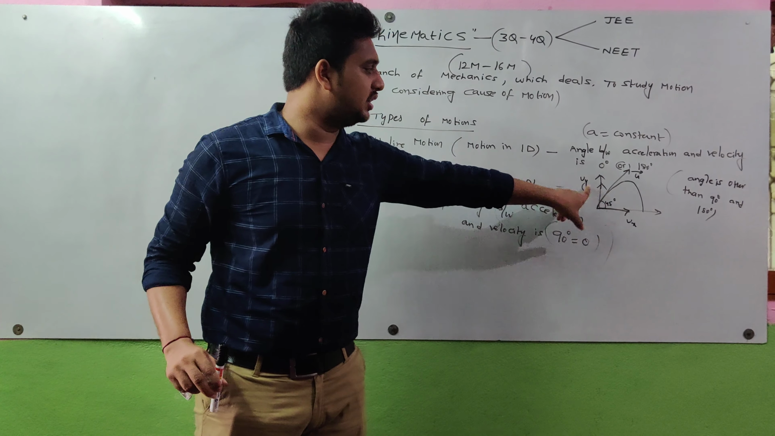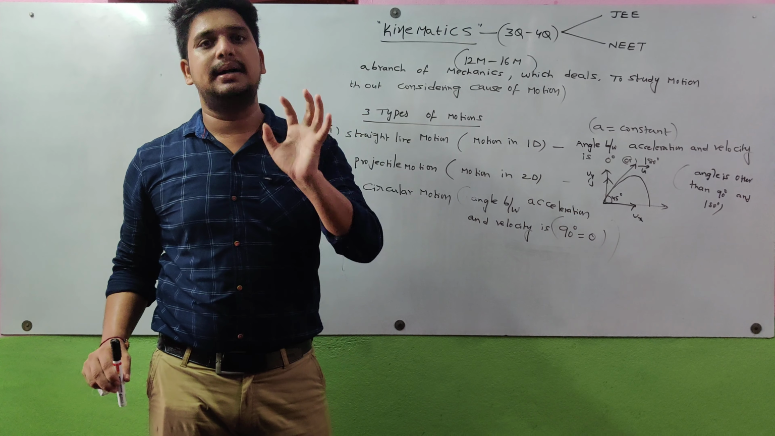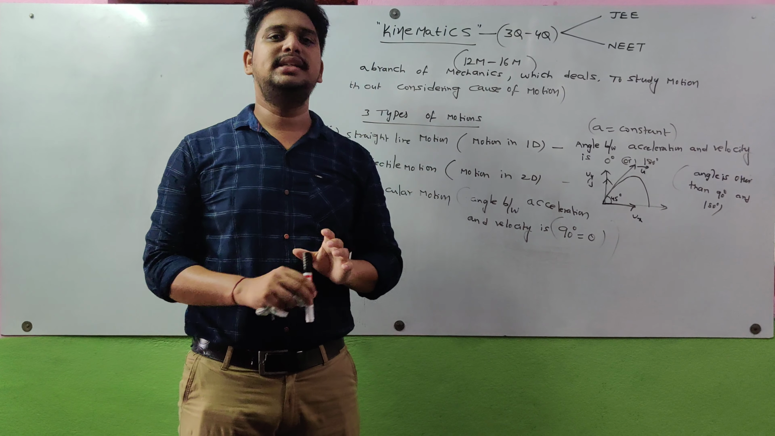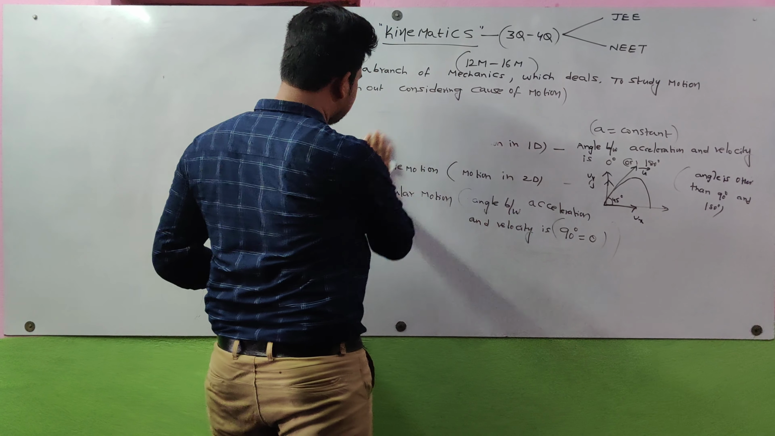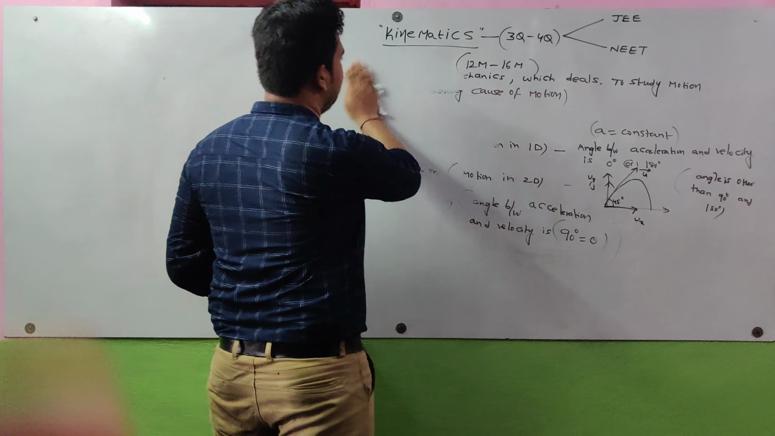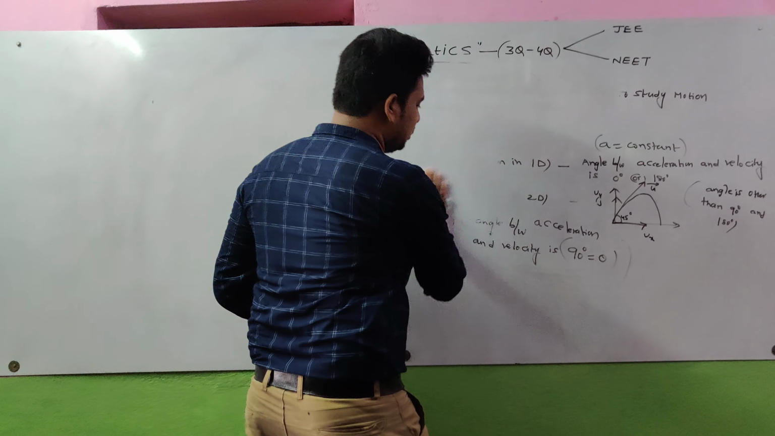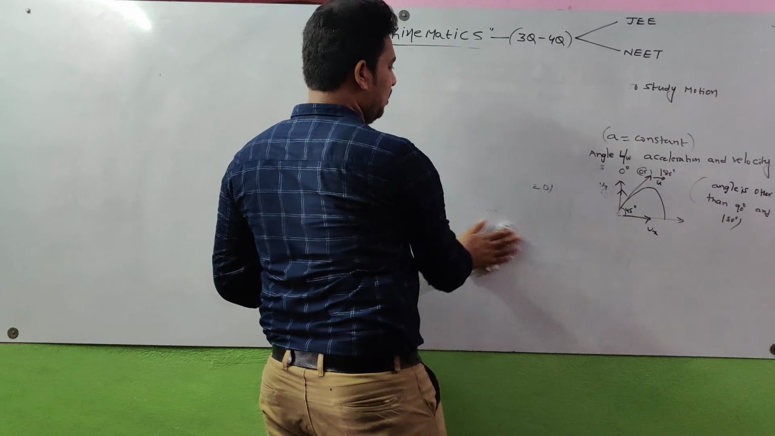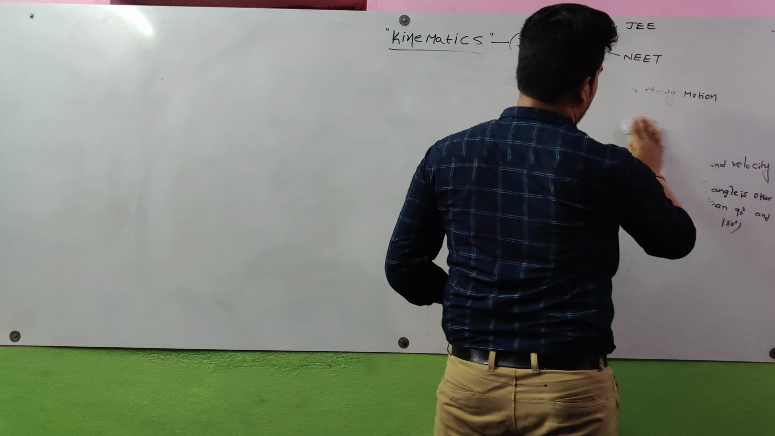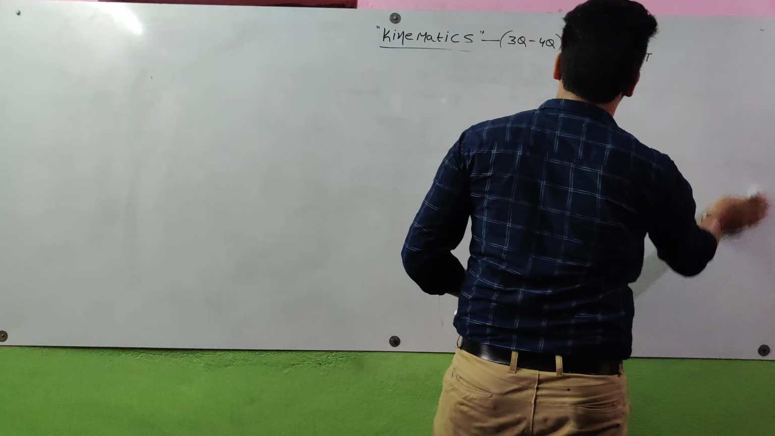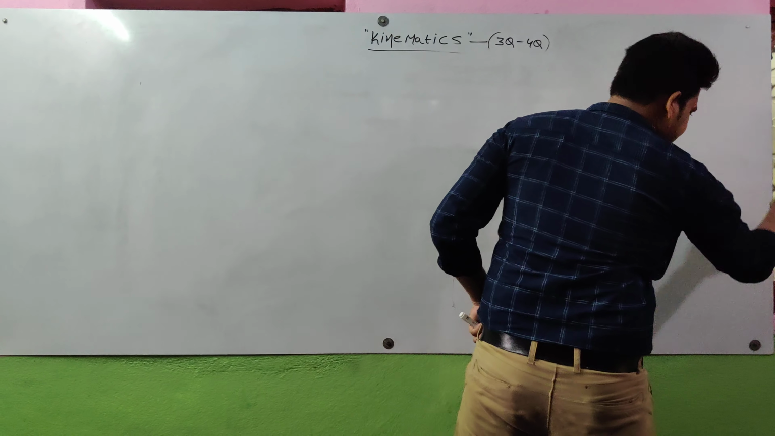Next, circular motion: the angle between the acceleration vector and velocity vector is 90 degrees. Then that motion is said to be circular motion. These are the three possible motions for a body. We explained each motion in this chapter. So actually this kinematics should contain three chapters: motion in one dimension, motion in two dimensions, and circular motion or circular path.